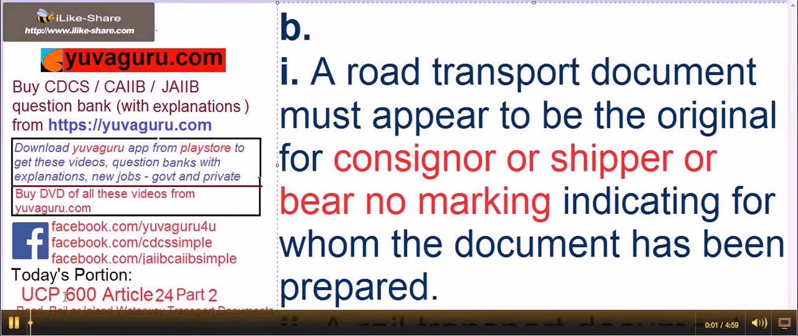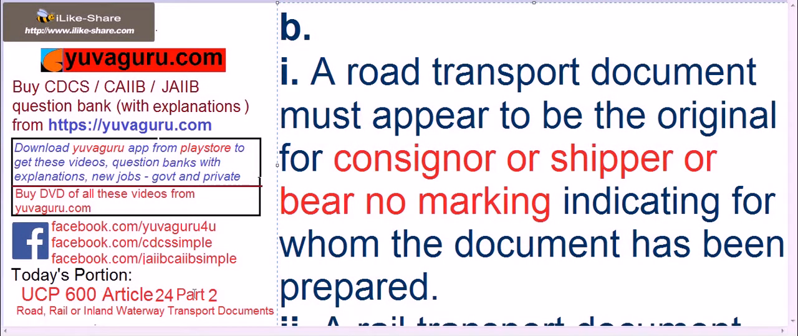Hi friends, let's study UCP 600 Article 24 Part 2, Road, Rail or Inland Waterway Transport Document. Please read this video or watch this video in tandem with Part 1.